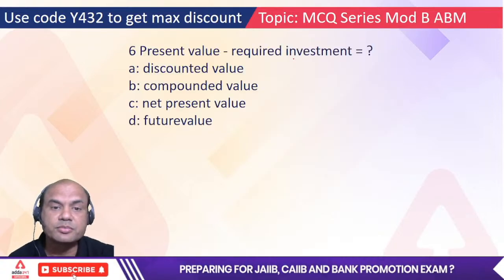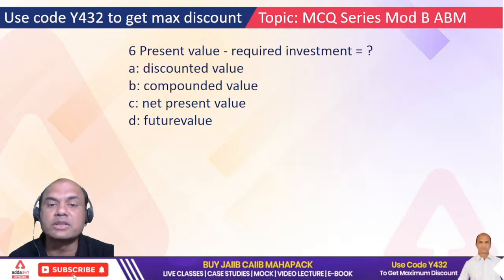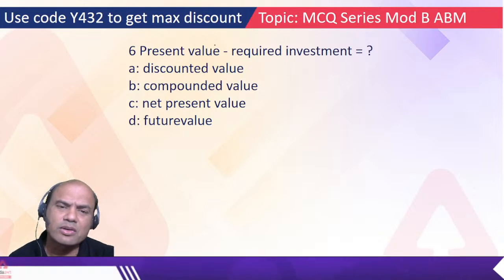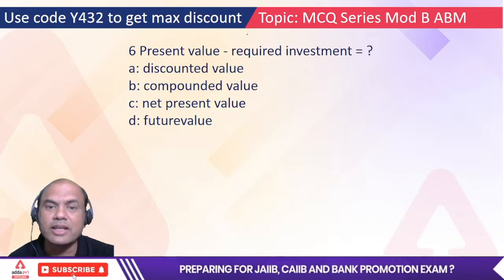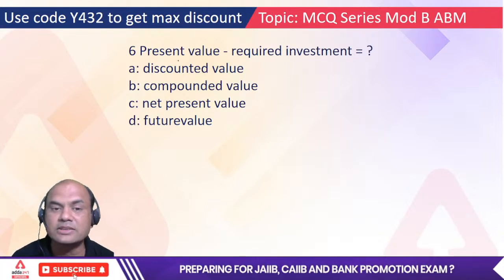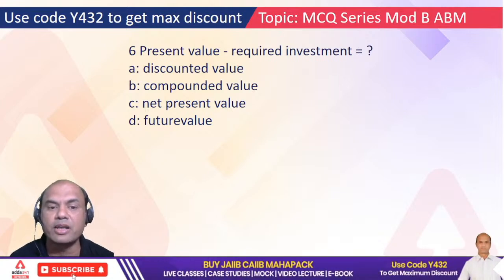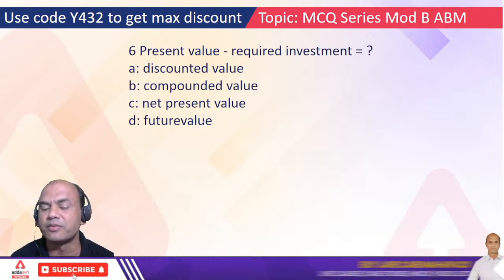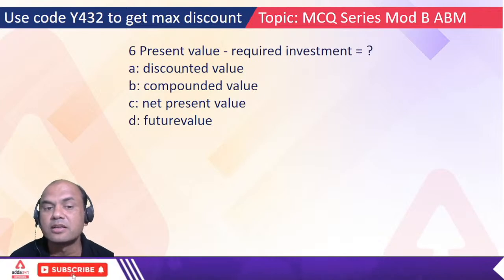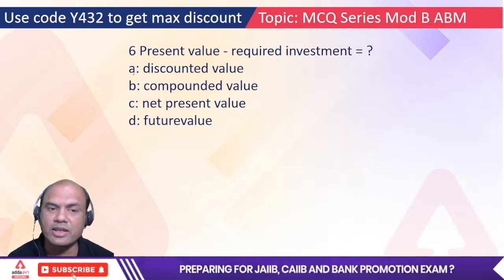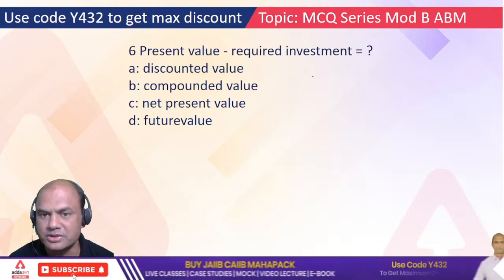Let's move on. Present value minus required investment equals to, so what is that called? Discounted factor, compounded value, net present value or future value. What is the correct answer? Yes. Everyone. Okay, I'll explain that first.